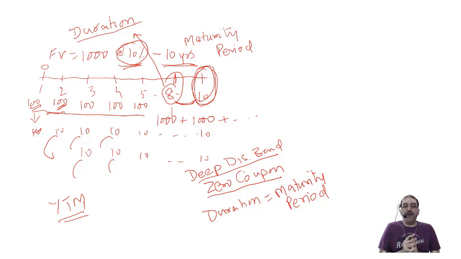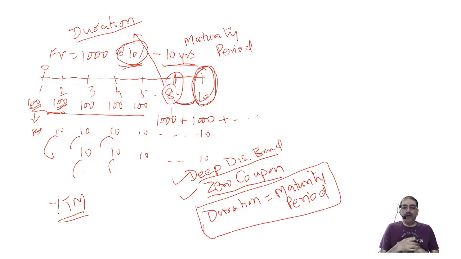So the higher the rate of interest or the higher the YTM, the shorter the duration. YTM and duration are inversely related. As the YTM increases, duration decreases. A zero coupon bond or a deep discount bond will have duration equal to the maturity period.